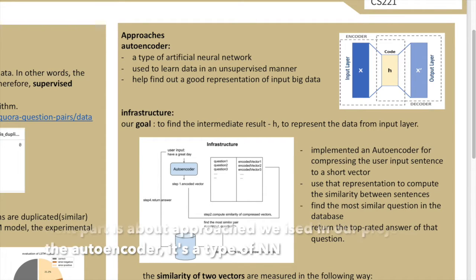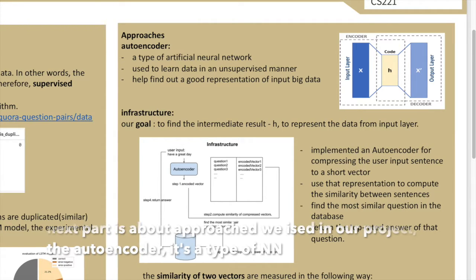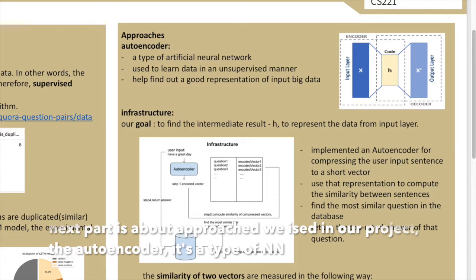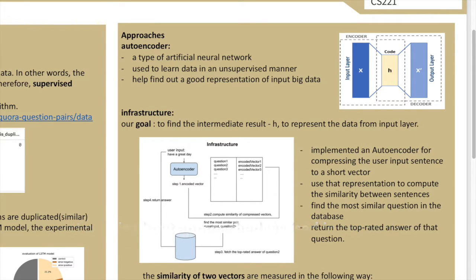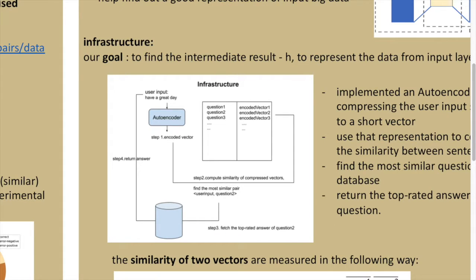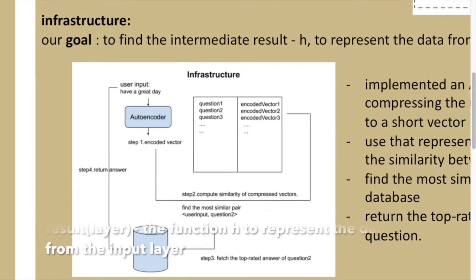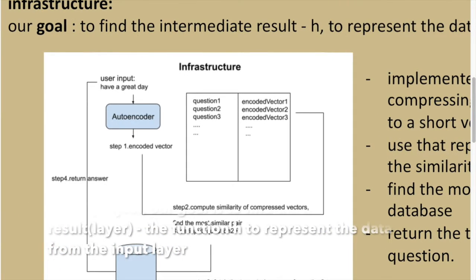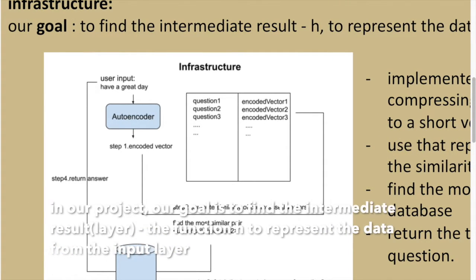The next part is about the approaches we used in our project. The autoencoder is a type of neural network used to learn data in an unsupervised manner. As for the infrastructure, in our project, our goal is to find the intermediate result, the function edge, to represent the data from the input layer.